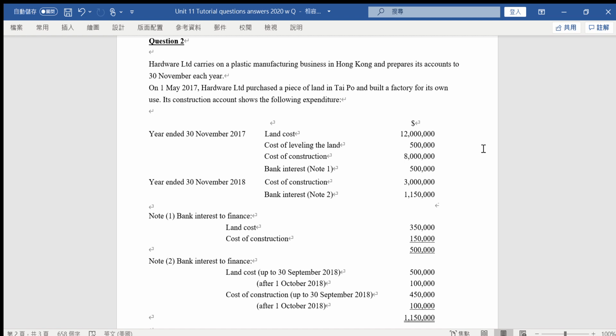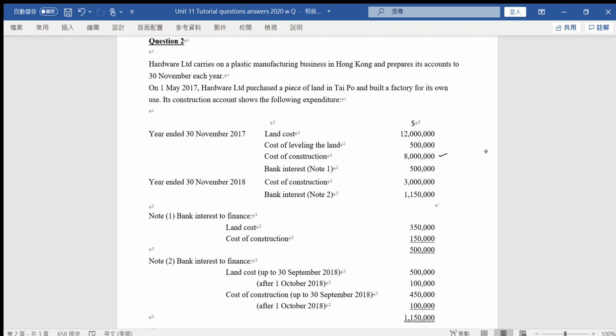About the construction, the land cost is 12 million. Cost of the leveling of the land is 500,000. Cost of construction is 8 million. Because land and leveling the land cannot claim any allowance, just the cost of the construction of the building, this 8 million, is entitled to claim the depreciation allowance.